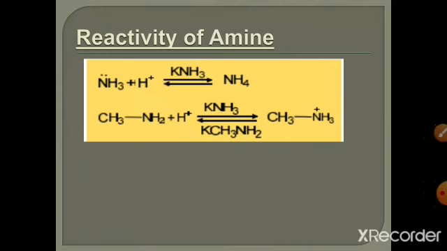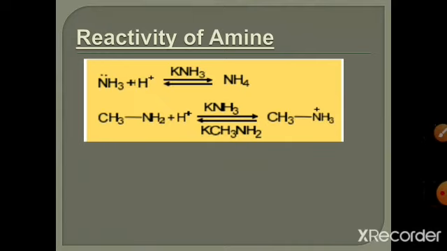Amine, just like ammonia, has a lone pair of electrons, so it can accept a proton to form the ammonium ion. Ammonia, when it reacts with H positive, is converted into ammonium ion. Similarly, amine, when it reacts with H positive, accepts the proton and is converted into an ammonium ion.